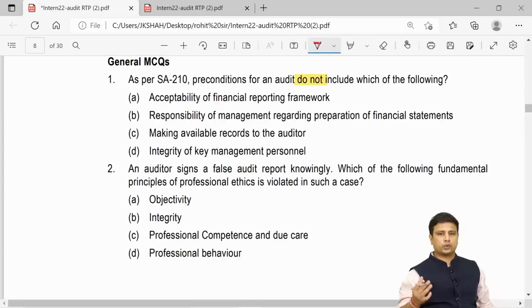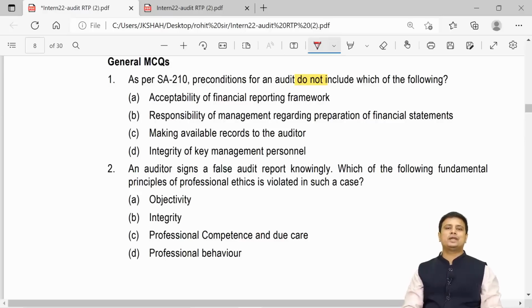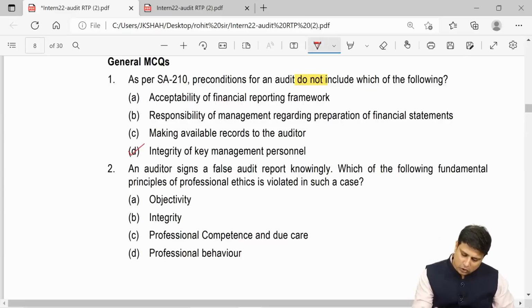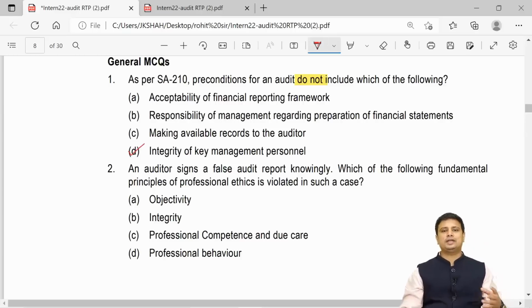Acceptability of the financial reporting framework, we definitely included. Responsibility for preparation of financial statements, we included. Making available records to the auditor, that is access to information. Integrity of the key management personnel, my friends, we did not include this in the preconditions. So the answer here is going to be D.